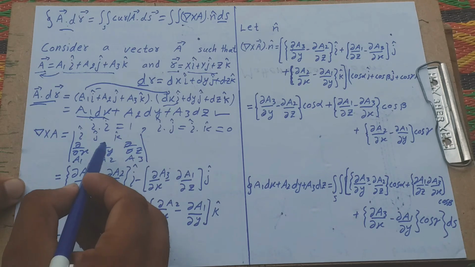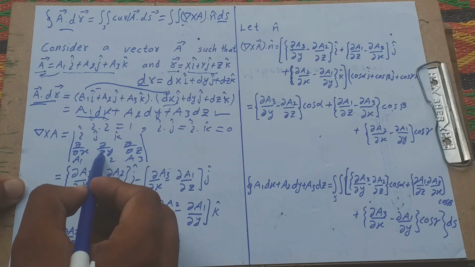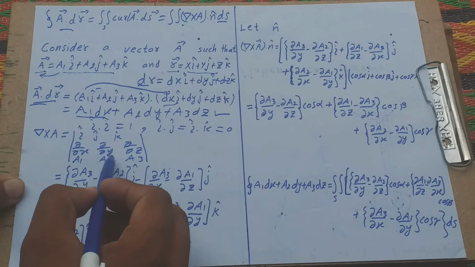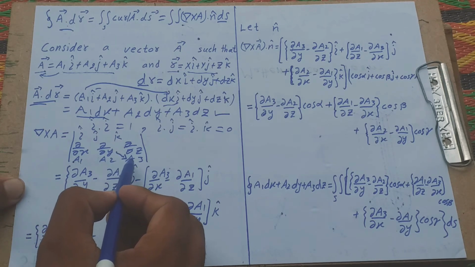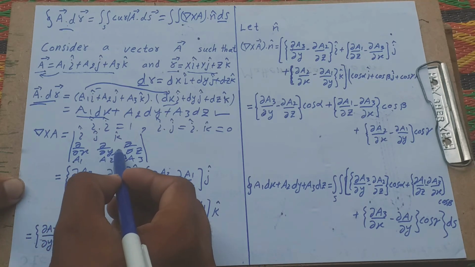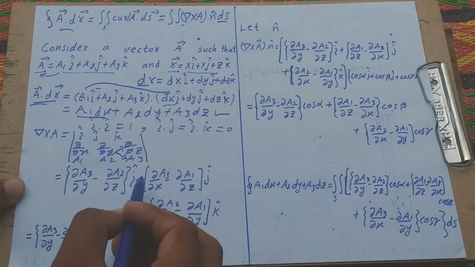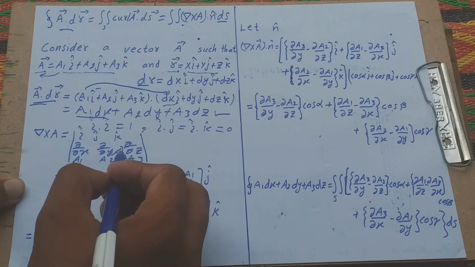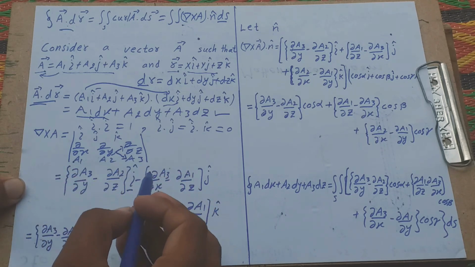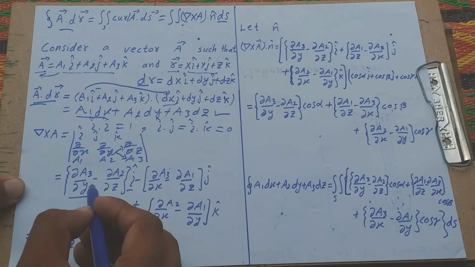First multiply partial over partial y with A3, then partial over partial z with A2, and write this with the i component. For the i component we multiply these four components with each other.